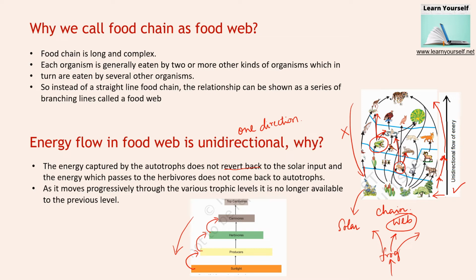Once the frog is eaten by the snake, it won't come back in any form. The snake will not be able to give any kind of energy back to the frog's level. So this flow is unidirectional, and this energy is not reverting back, not to the producer, not to the sun.